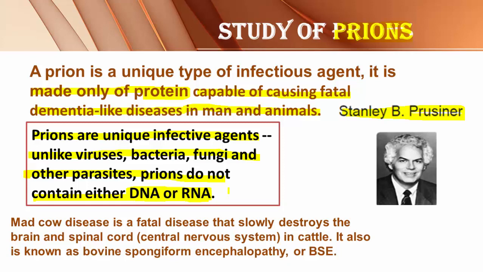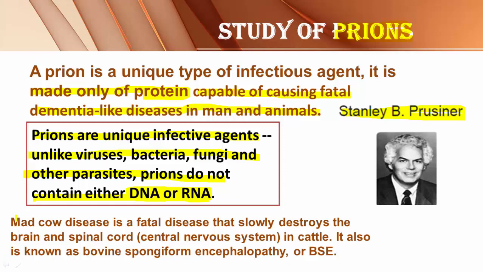The prions are represented only by the infectious protein molecule, and when a prion enters the body of an organism, the target organ of infection is the brain, and it results in fatal dementia-like diseases. Remember, prions are able to infect humans as well as other animals.